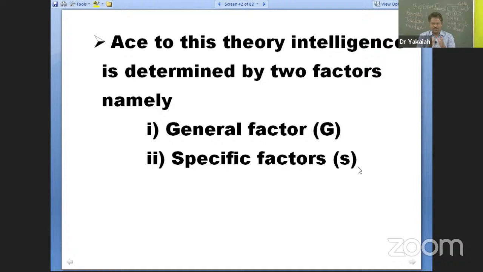To give you a concrete example, let's say a student is very good in mathematics. His performance, according to two-factor theory, is influenced by option 1, G factor, general factor of intelligence, option 2, specific factor, S factor of intelligence, option 3, both the above, option 4, none of the above. All right. Now tell me, what do you choose?